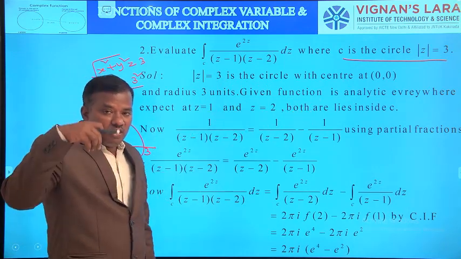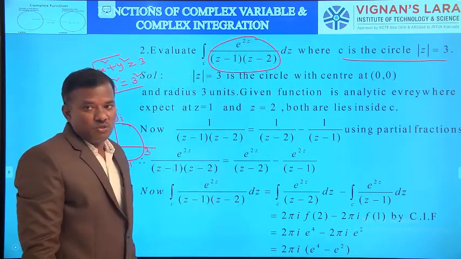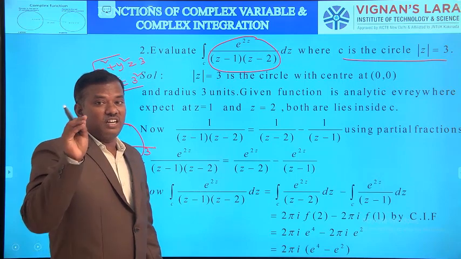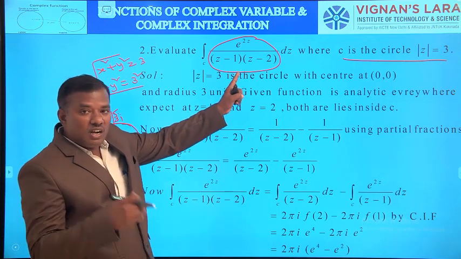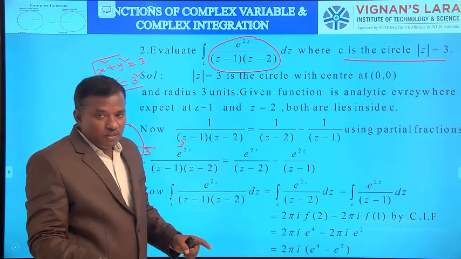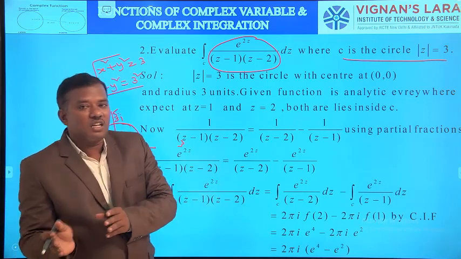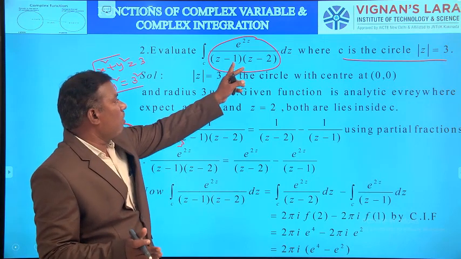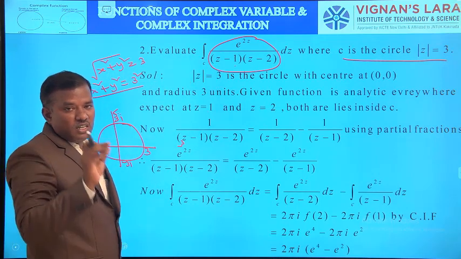And then identify the integrand. What is the integrand here? e power 2z by (z minus 1) into (z minus 2). This integrand is defined for all points except z equal to 1 and z equal to 2, according to the denominator. Here this integrand is analytic everywhere except z equal to 1 and z equal to 2. Next, identify which points lie inside C and which points lie outside C. Here z equal to 1 and z equal to 2.